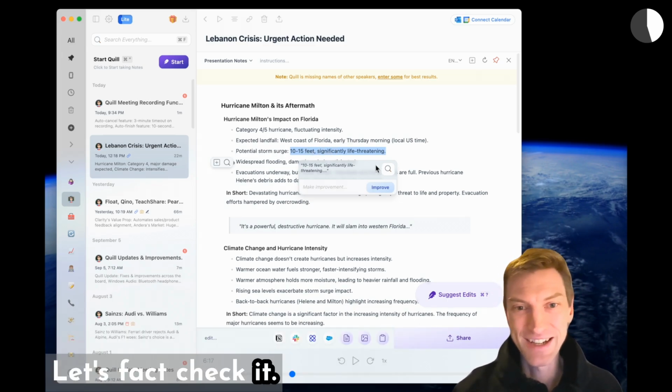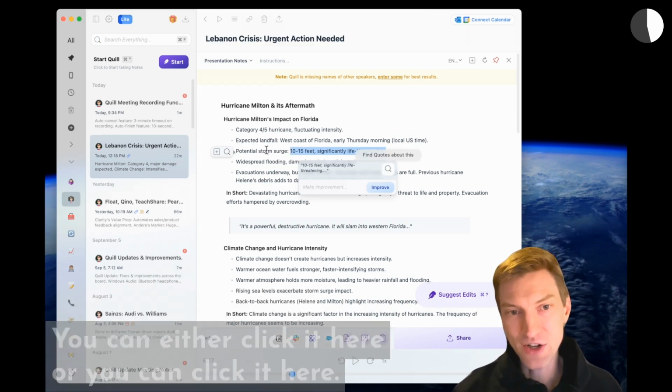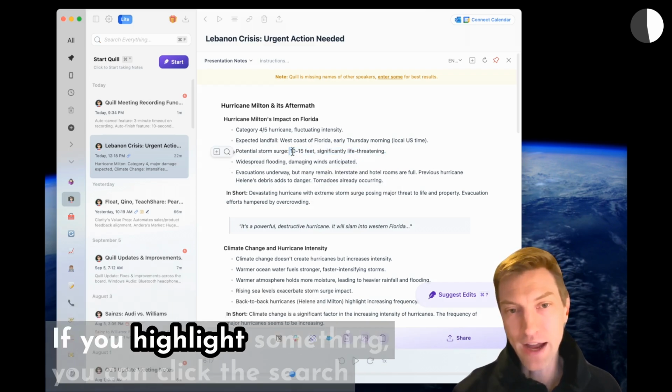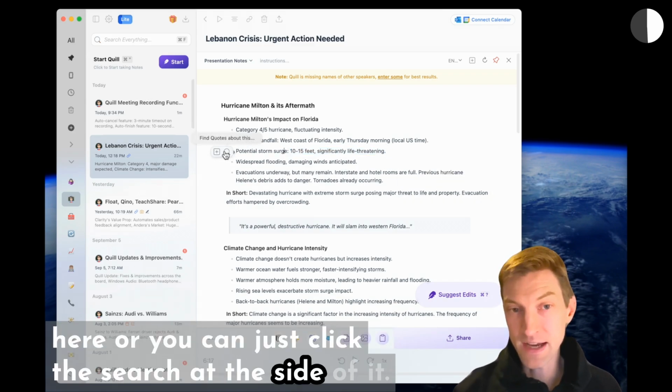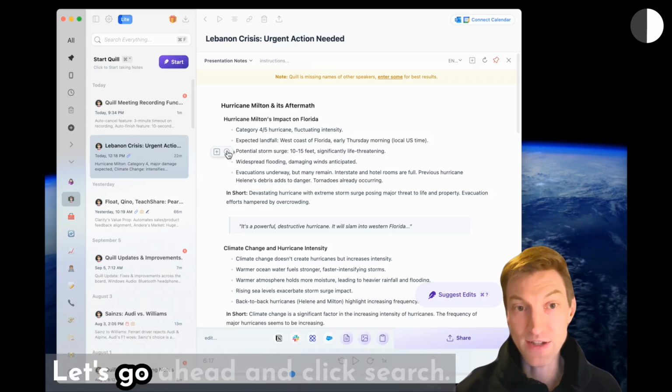Let's fact check it. So you can go ahead and highlight anything and you can click search. You can either click it here or you can click it here. If you highlight something, you can click the search here, or you can just click the search at the side of it. So at the side of any bullet point, you can click search. So let's go ahead and click search.